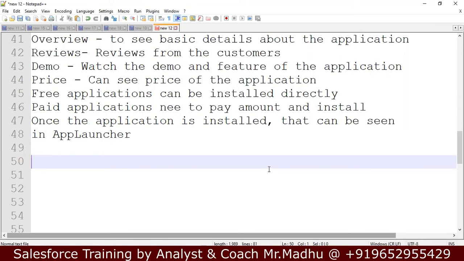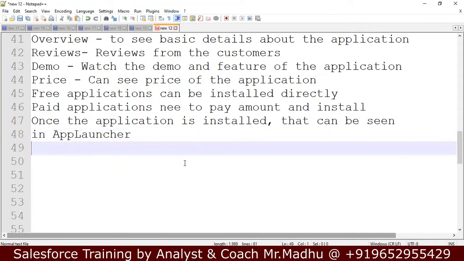You have already developed that application, and it is available in AppExchange. So he can download that application and use it. If you make it a paid application, he has to pay money. Some amount comes to you and some amount goes to Salesforce. This is the way they do business. This is all about AppExchange.